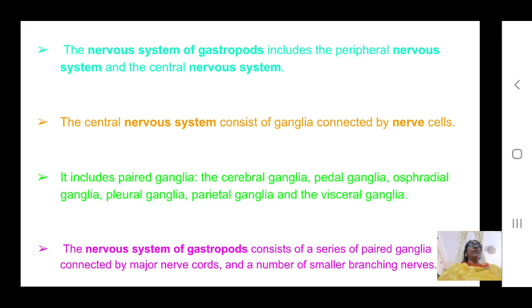In the visceral mass all the organs are present, like the heart, circulatory vessels, excretory system, digestive system and respiratory ctenidia, and also the nervous ganglia and commissures which constitute the nervous system.